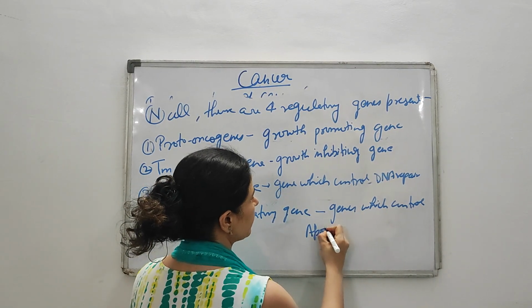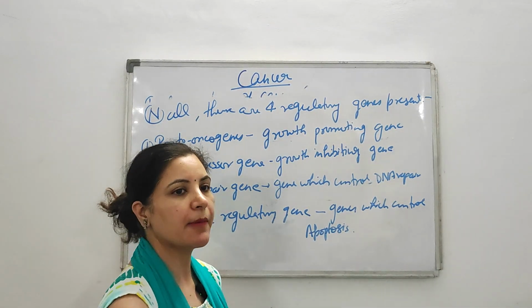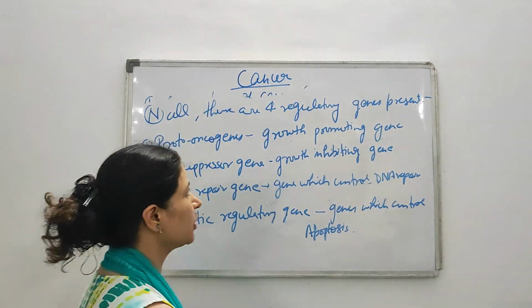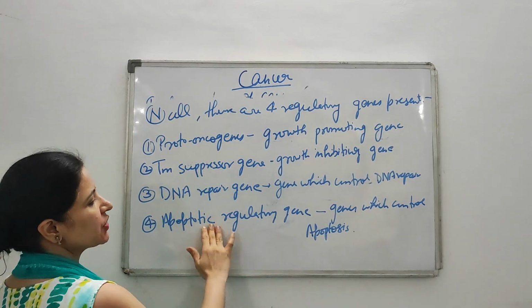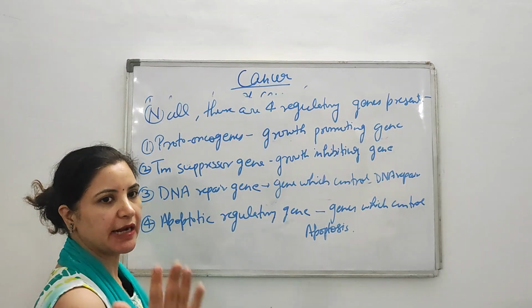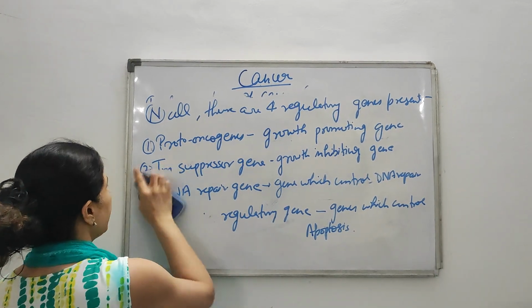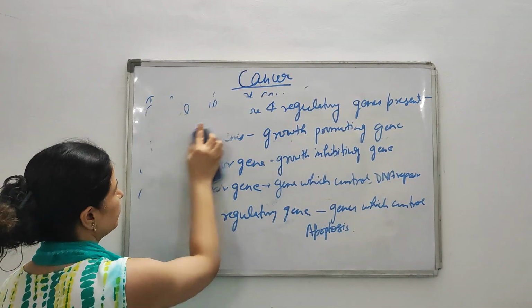What is apoptosis? Do you have any idea regarding apoptosis? Apoptosis is nothing but programmed cell death. So these are the normal 4 genes present in every healthy cell which regulate the process of your cell division. Now we will study what happens in case of cancer.